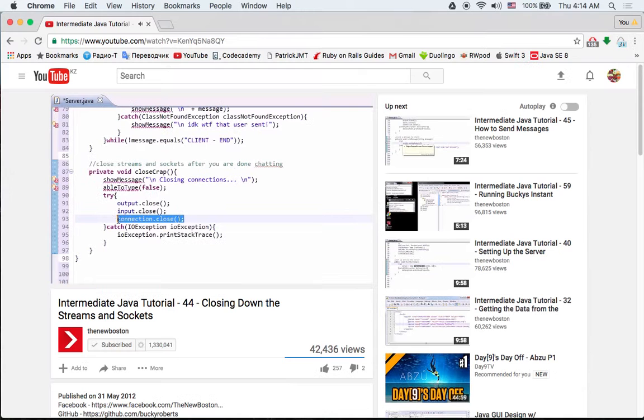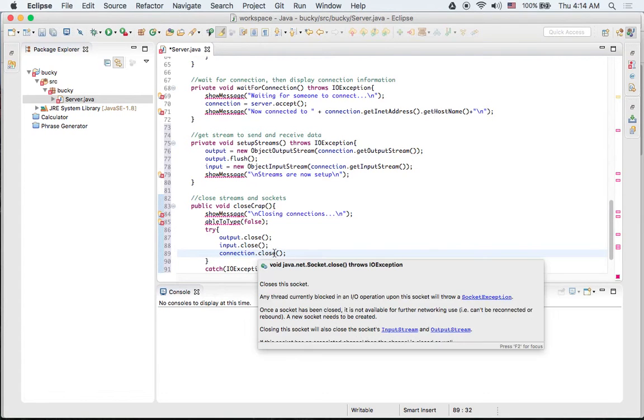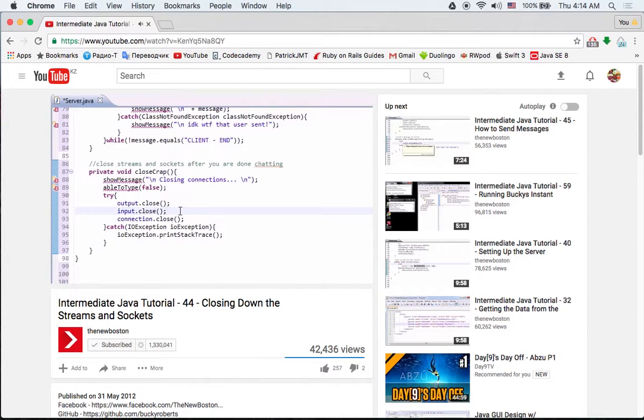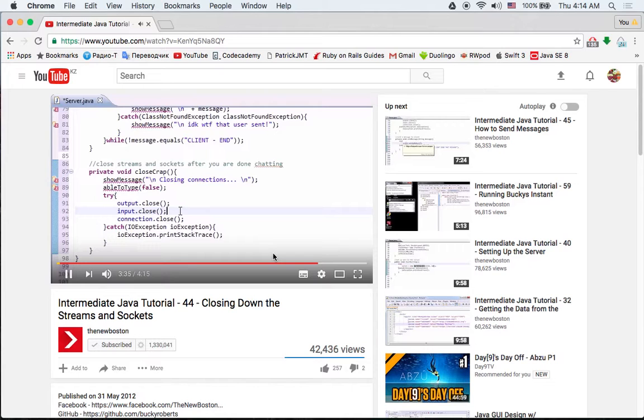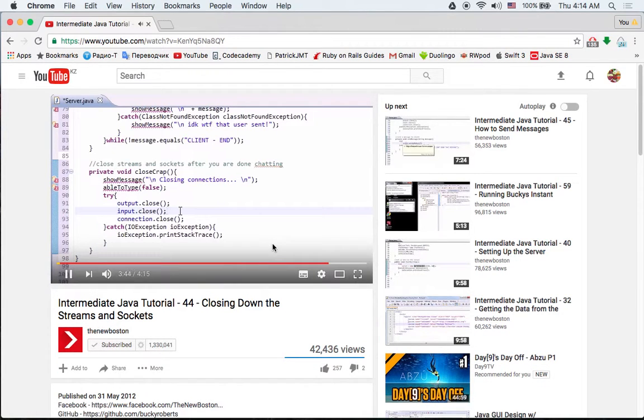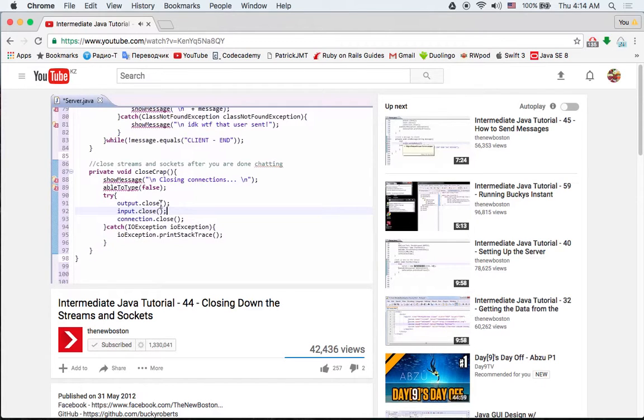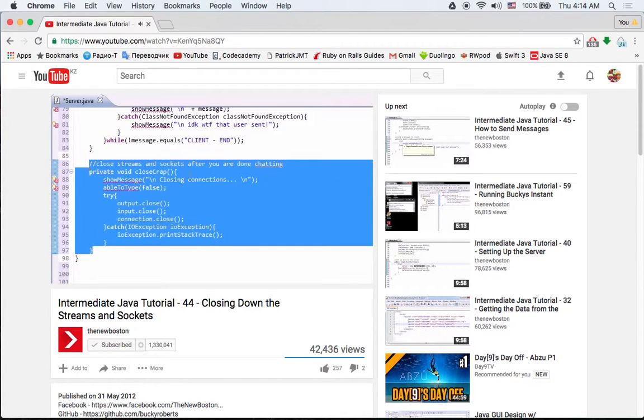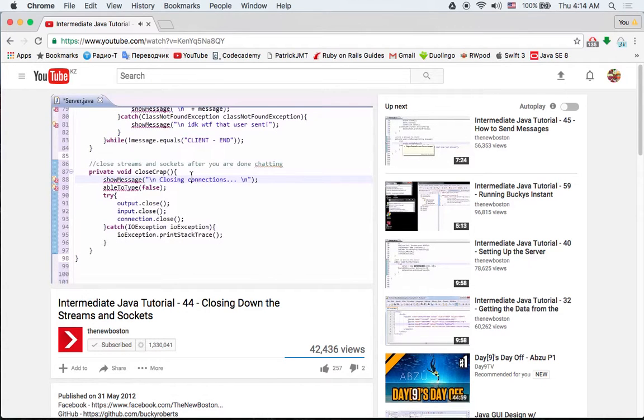So again, this closes the socket, or the main connection between your computer and another computer. The output closes the stream to them, and the input closes the stream from them. And you basically want to close things down, because if you don't, then it's just going to waste memory. If you have a bunch of empty streams and empty sockets sitting on your server that don't get used, then it's just going to eat your memory over and over again. Kind of a waste of memory and resources on your server or computer. So, guys, good news. That's all you have to do for closing crap down. Again, once you're done chatting, this closes all the streams and sockets. Pretty much good housekeeping stuff.